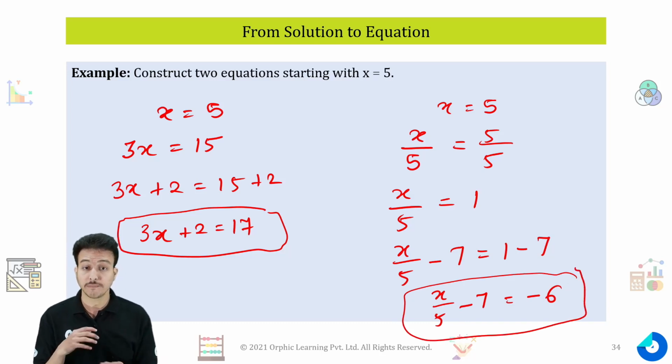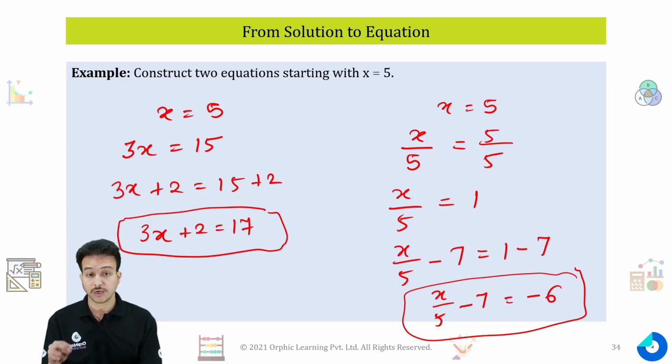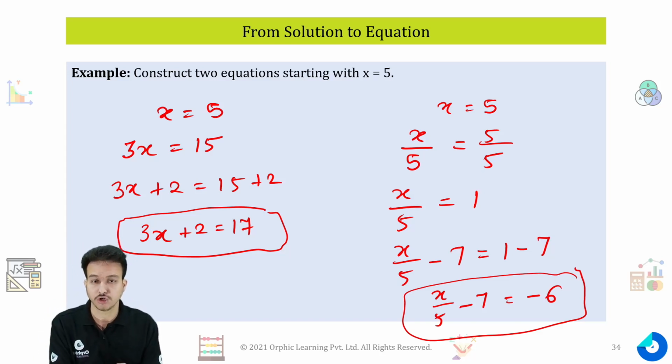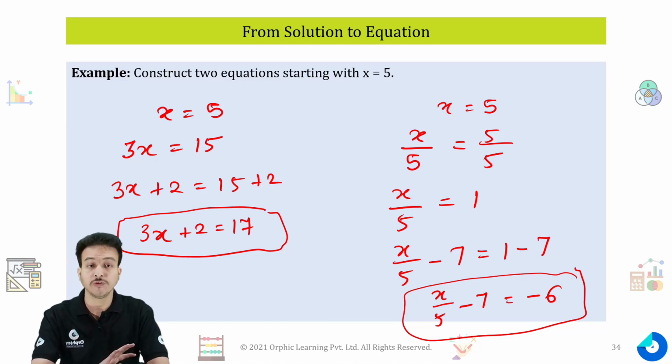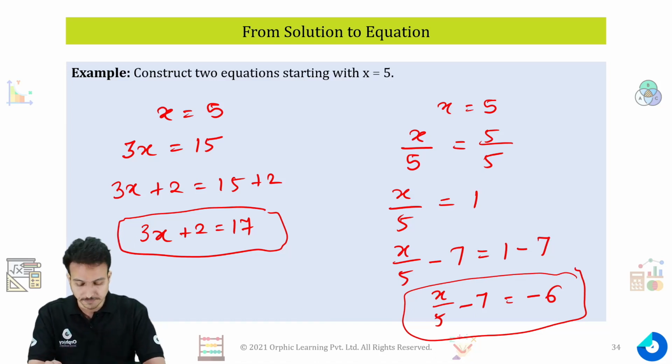That is how you can make as many equations as you want, because an equation may have only one solution, but a solution can have more than one equation. That is how simple equations are. So x is equal to 5 can be the solution of so many equations. Let's move on. That is how we form an equation from the solution.